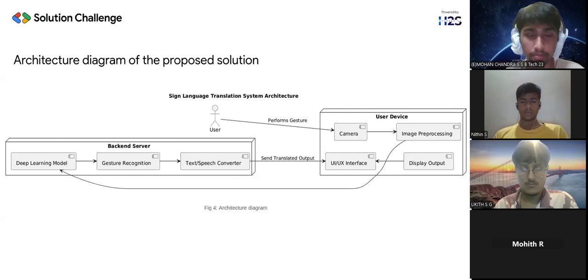This is the architecture of our solution. It starts with a camera capturing hand gestures in real time. MediaPipe detects and tracks hand landmarks, which are then passed to our deep learning model built with TensorFlow. The model translates these gestures into text, which is then converted to speech using a text-to-speech engine like pyttsx3. We use Flask or FastAPI for deployment, and the output is shown through a user-friendly interface built with Streamlit or OpenCV.